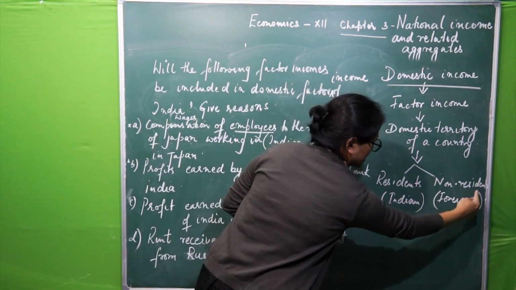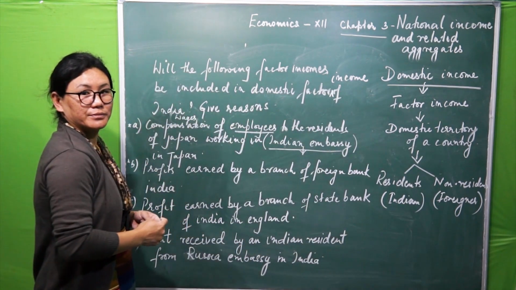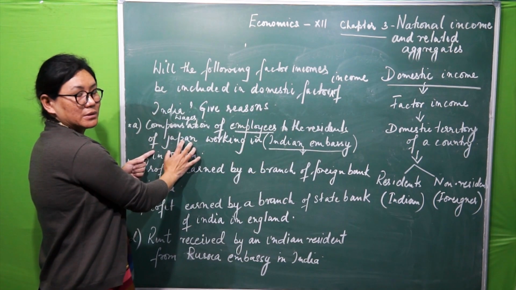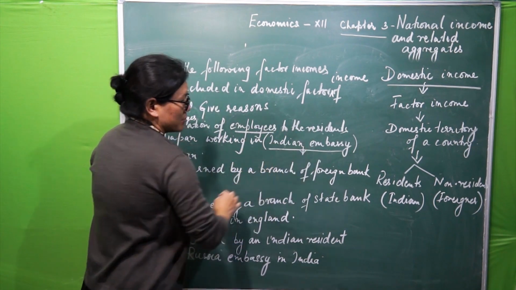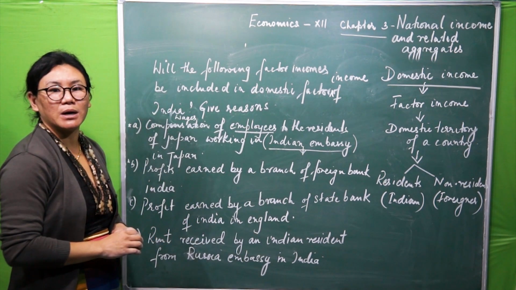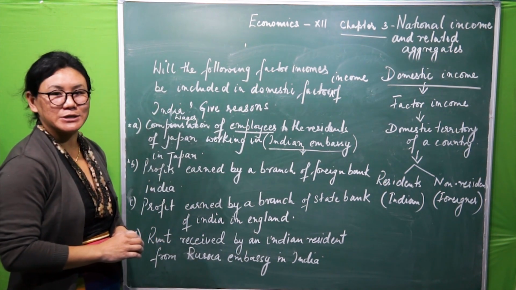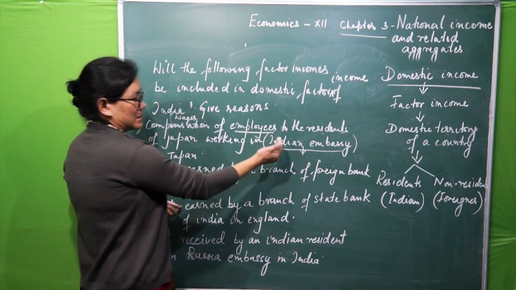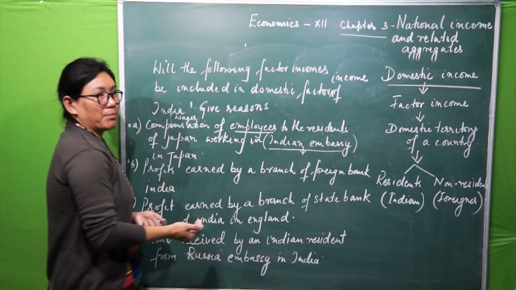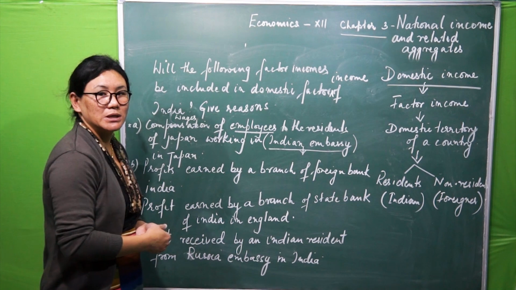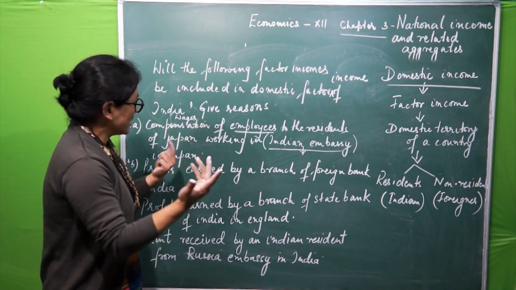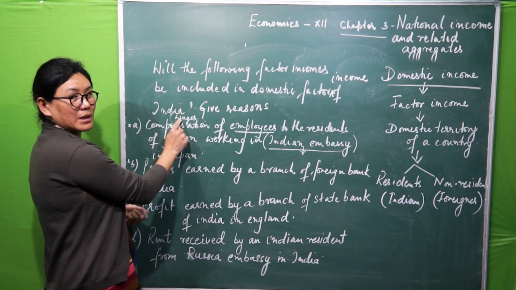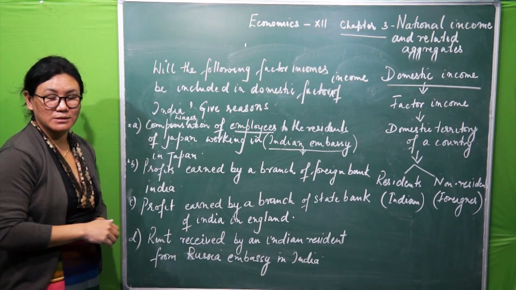So that means foreigner. So whenever we see this, Indian Embassy will become the part of domestic territory of India. So the answer will be what? Yes, because this Indian Embassy is a part of domestic territory of a country, no matter who generates this income. Is that clear? The first one is.